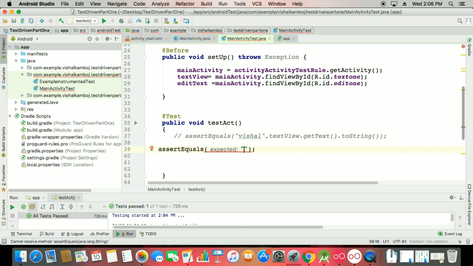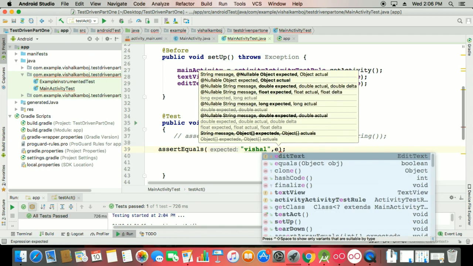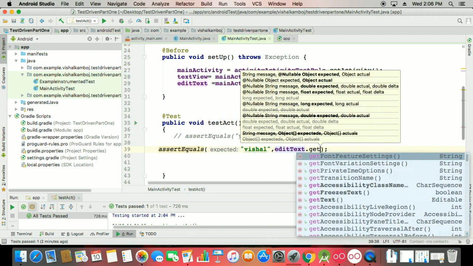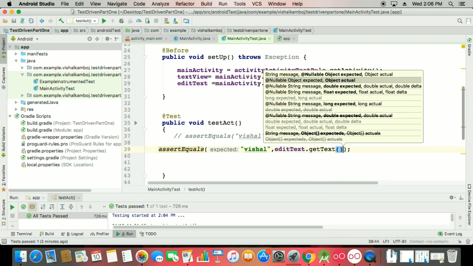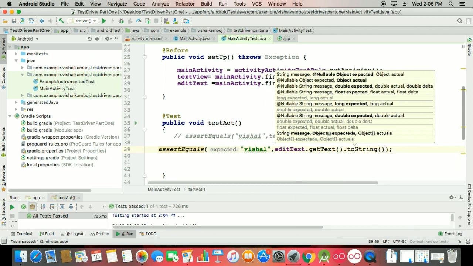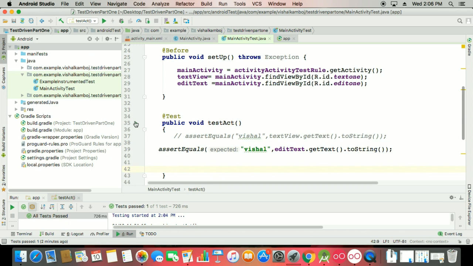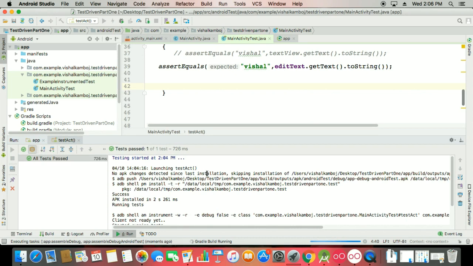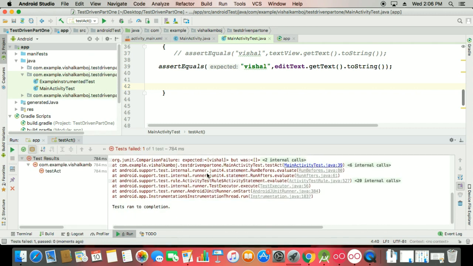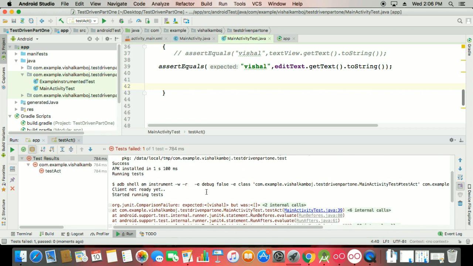So I'm checking this is Vishal again, and this is your edit text dot getText, and I don't want to go with the string. First I'll go with it without the string, then we'll show you what happens if you don't use the string. So run this test, and it shows you an error, because there is no Vishal value for the assertEquals. So it gives you an error.